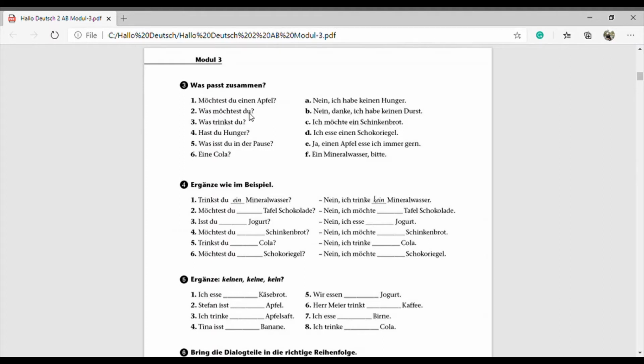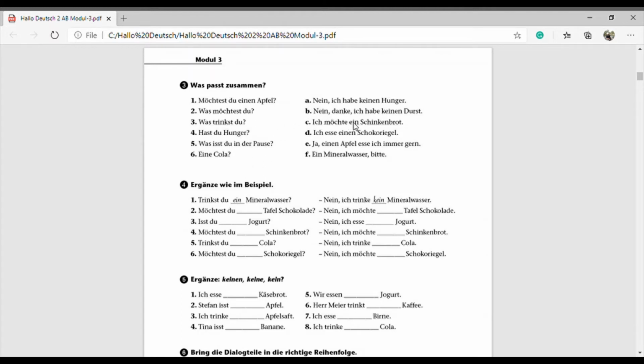Next, was möchtest du? Then was trinkst du? Hast du Hunger? Was isst du in der Pause? Then eine Cola. Then Nummer A, nein, ich habe keinen Hunger. So this can be the answer of number 4. Hast du Hunger? Nein, ich habe keinen Hunger. Then nein, danke, ich habe keinen Durst. So Durst is thirst. That means I don't have thirst, or I am not thirsty. So this one goes for number B. So eine Cola, nein, danke, ich habe keinen Durst. So for number 6, it's B.